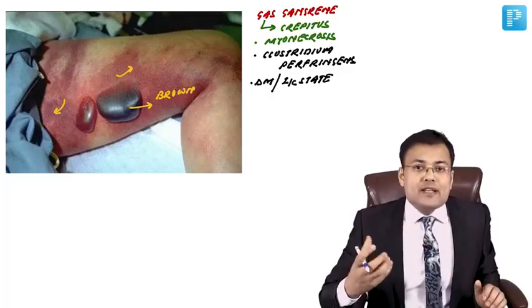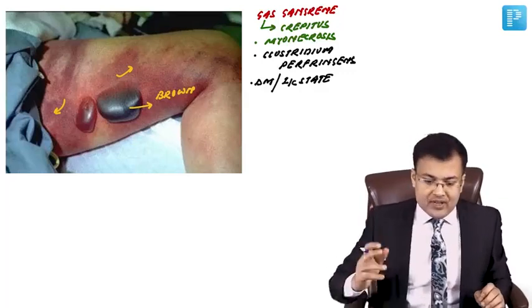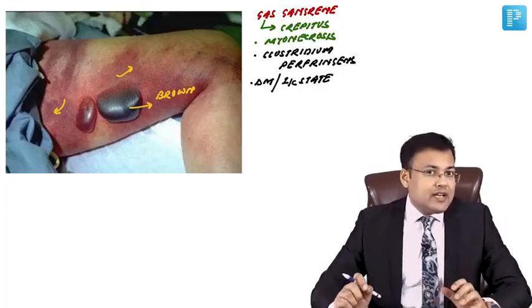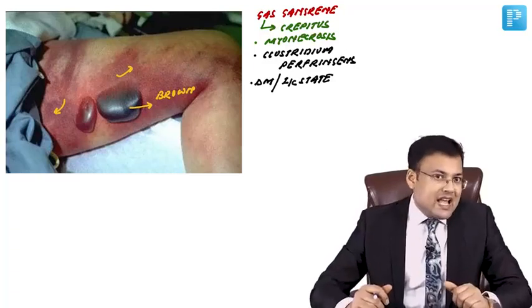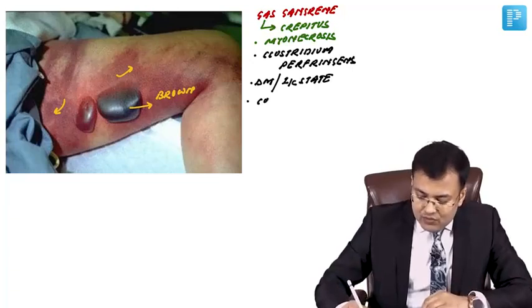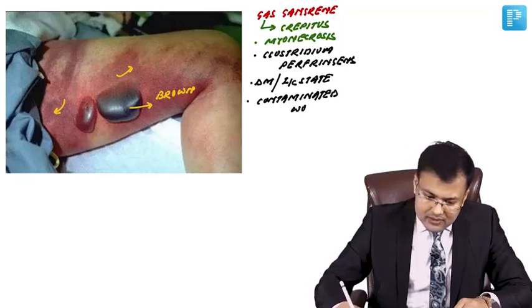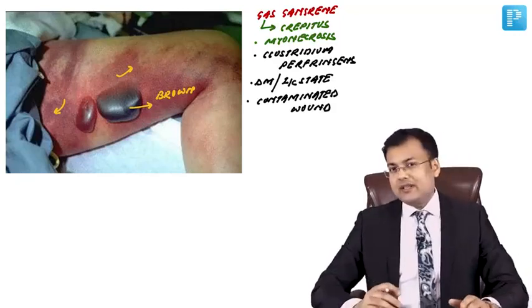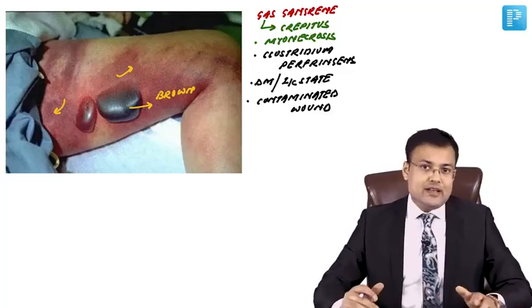So any traumatic wound which is having extensive wound contamination, or there is presence of necrotic or foreign material which is going to promote the anaerobic condition, that's also a risk. So contaminated wound containing foreign material or necrotic material which promotes the anaerobic condition, it can lead to gas gangrene.